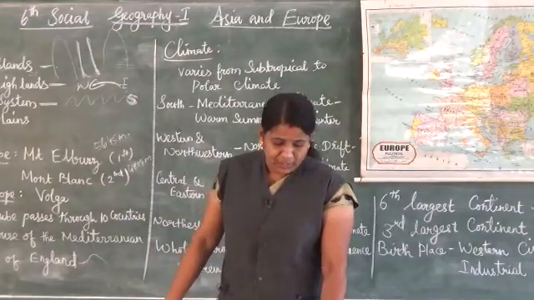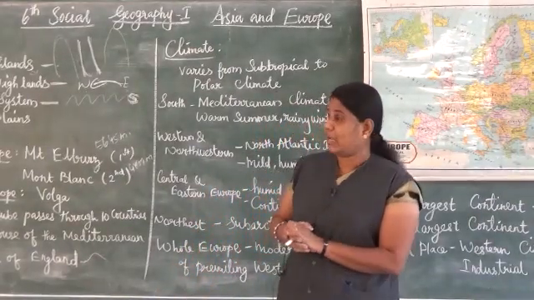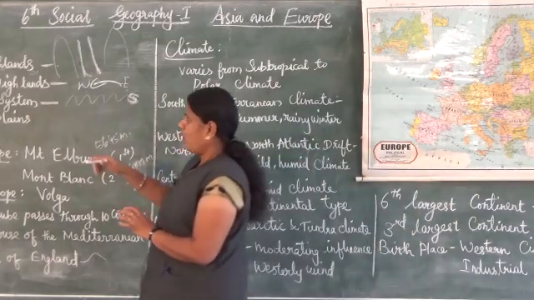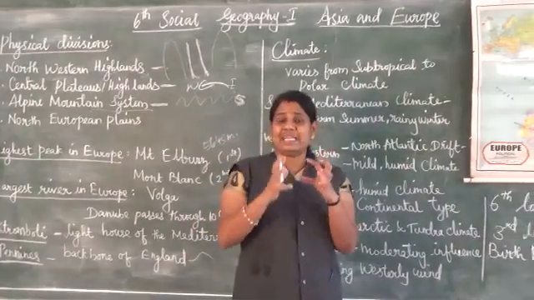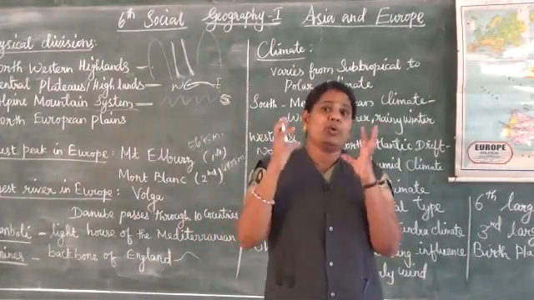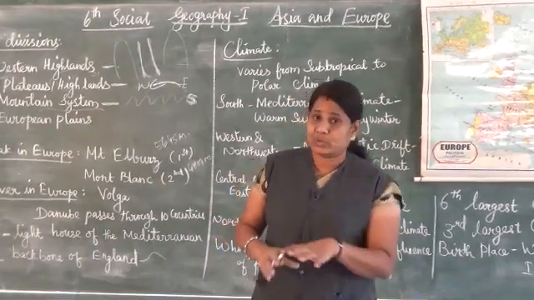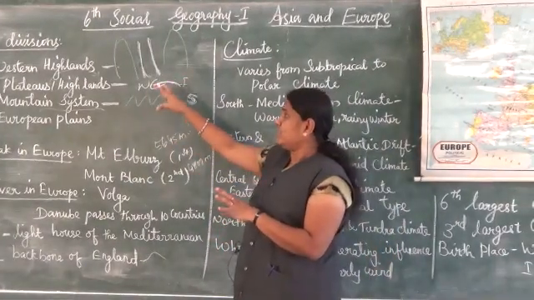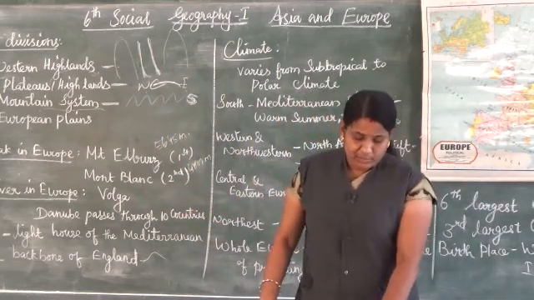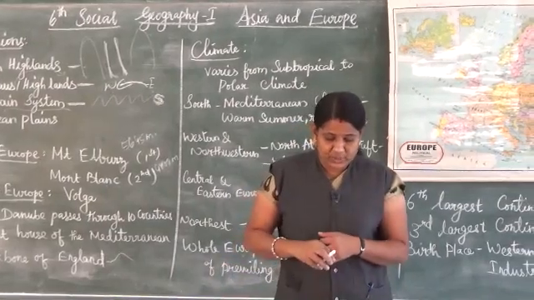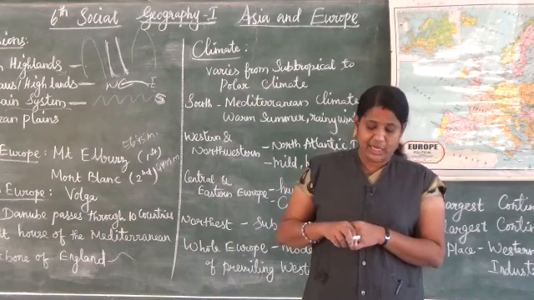The next point: there are several active volcanoes found in the Alpine mountain system. What are active volcanoes? Active volcanoes means anytime they can erupt, we don't know when. Here in the Alpine mountain system we can see many active volcanoes. Mount Etna, Mount Vesuvius and Mount Stromboli are the important volcanoes found in Europe.